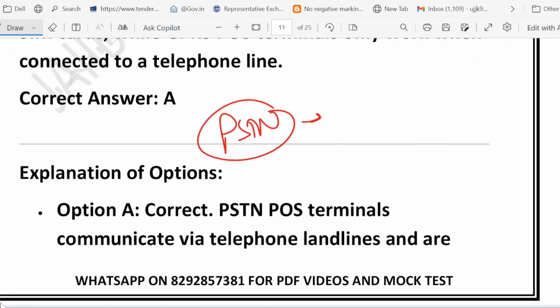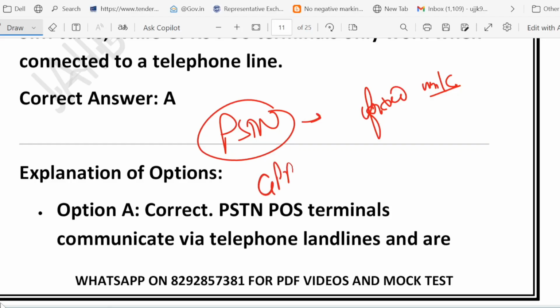So what we learned from the discussion is that whenever you see this word PSTN, just remember, these are wired, fixed machines. Please remember it, right? PSTN is a fixed machine using landline connection.